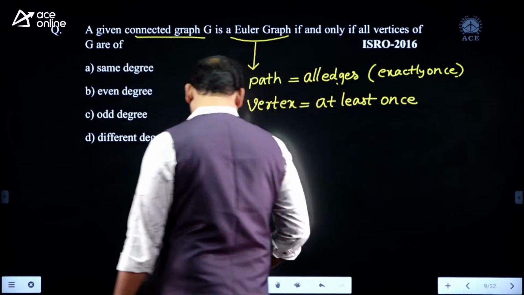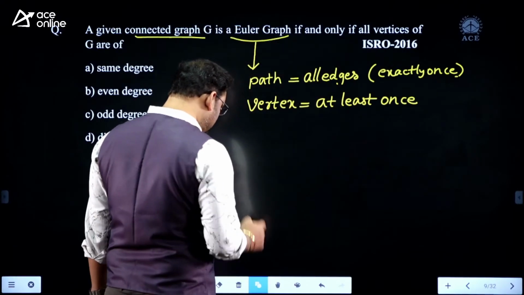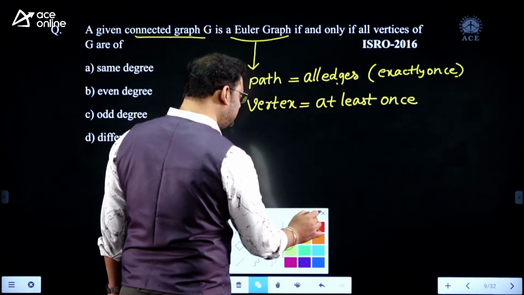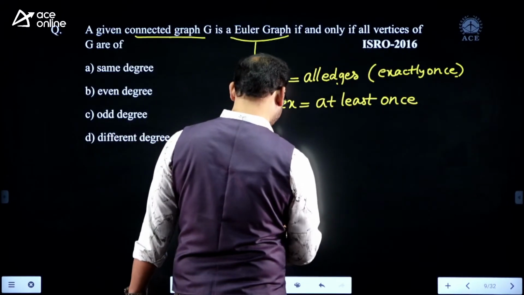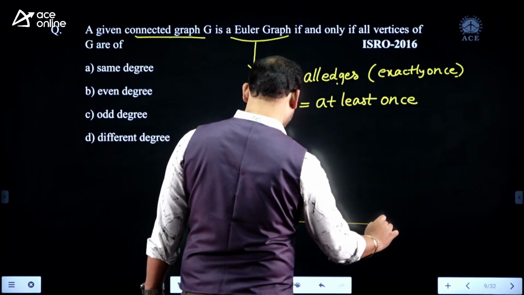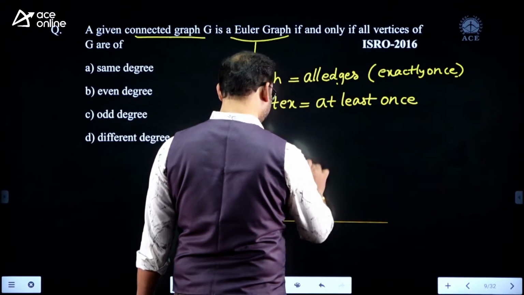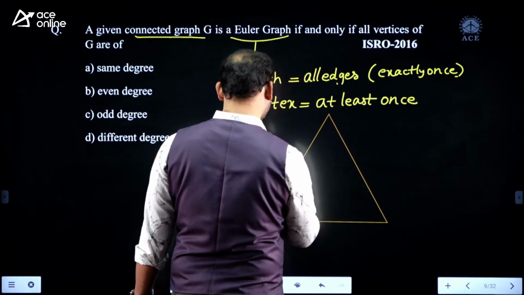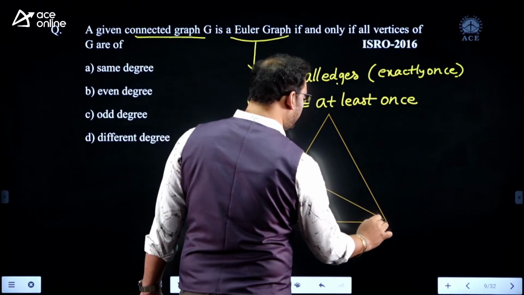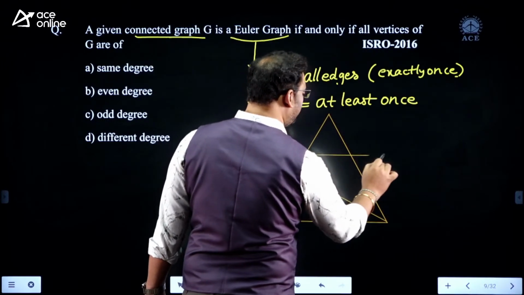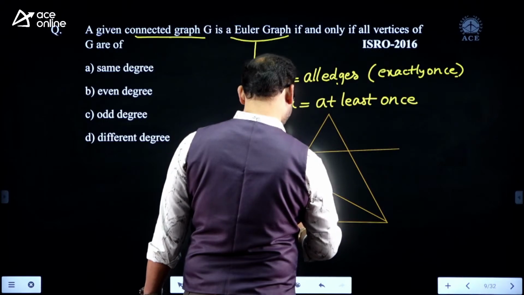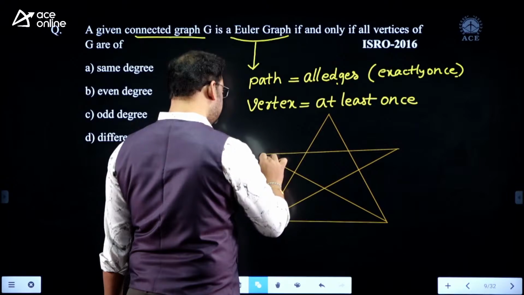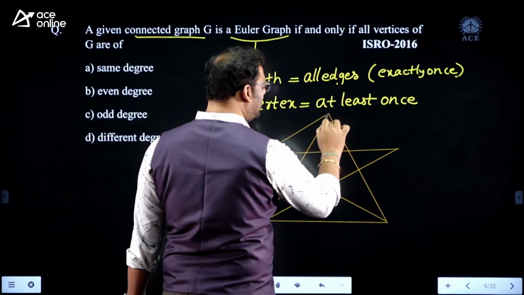I will try to convey this with an example. Let me take a small example in this way. I am taking a graph like this, with different vertices and different edges.